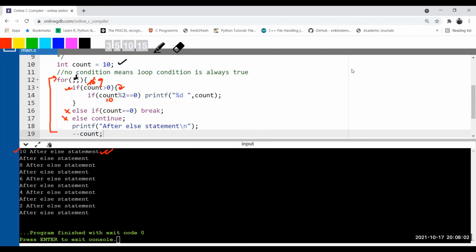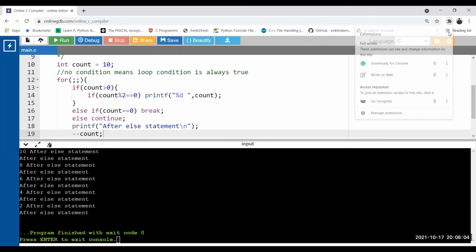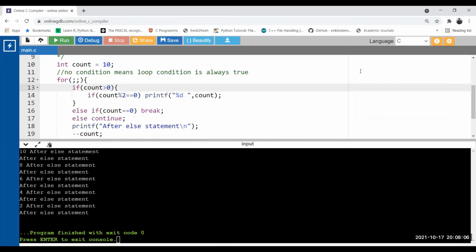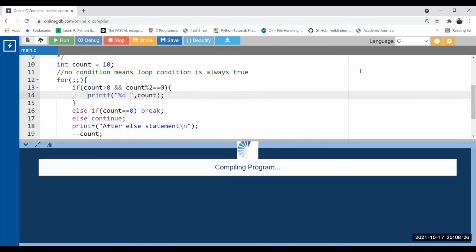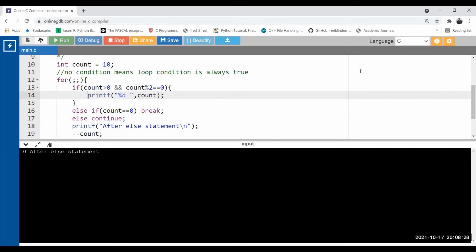Okay, so we need to just change the condition here. Just a moment. Let us change the condition. Put these two conditions together: greater than 0 and count modulus 2 equal to 0. Okay, now let's run this again. Okay, it is altered.